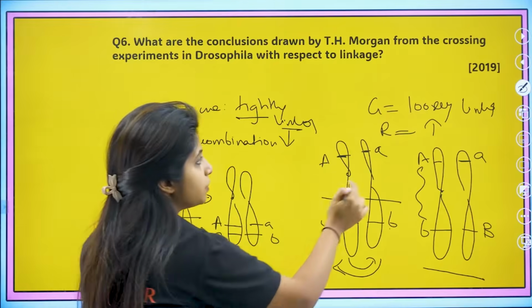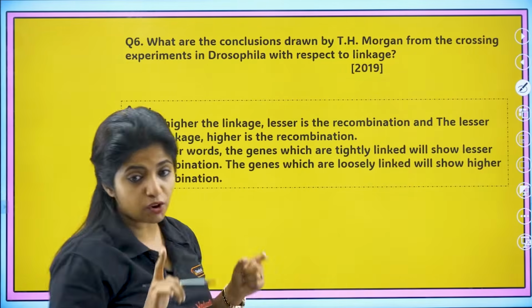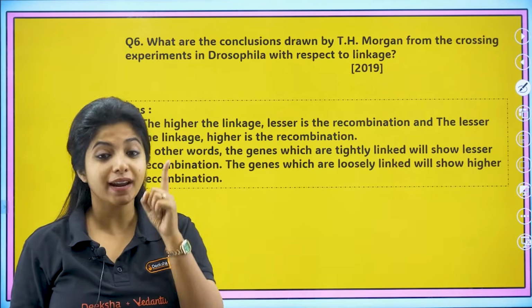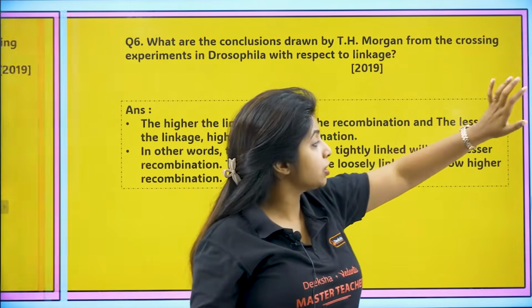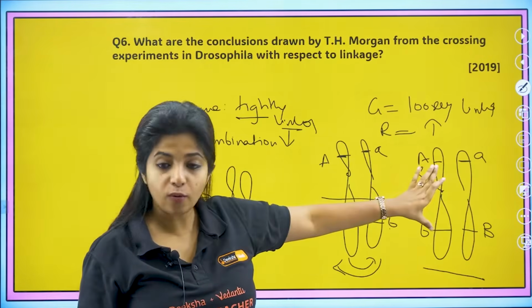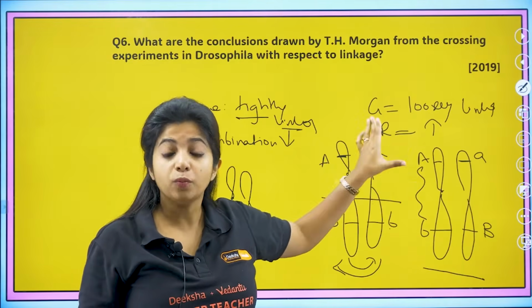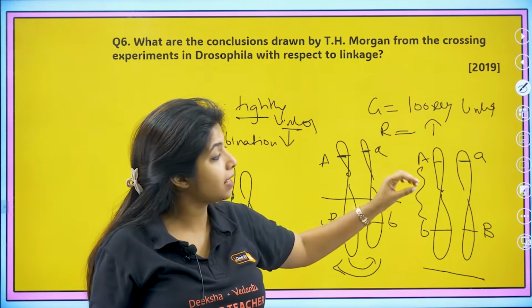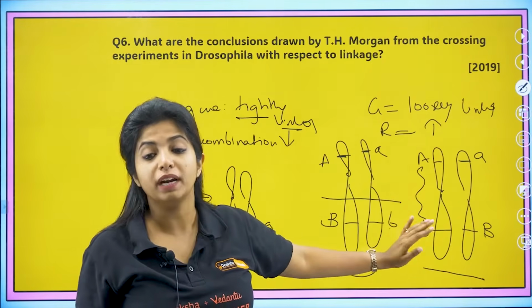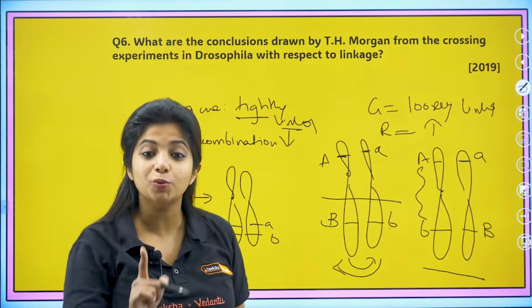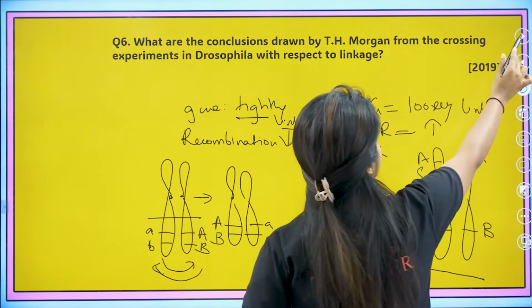He was the person who gave two terms, linkage and recombination, and his student was Alfred Sturtevant. I discussed him with you in the 1 marker question session. He said that if recombination is high, that means the genes are far away from each other. With this information, I can understand that this gene might be over here and this gene might be over here. This is known as gene mapping. He was able to map the genes. Who was he? He was Alfred Sturtevant.